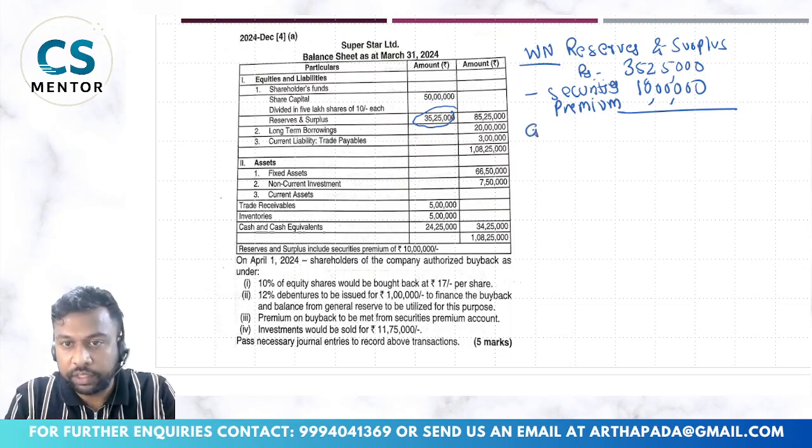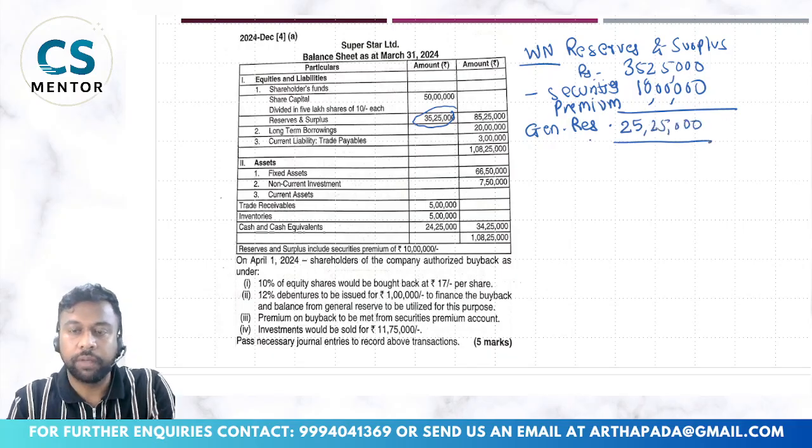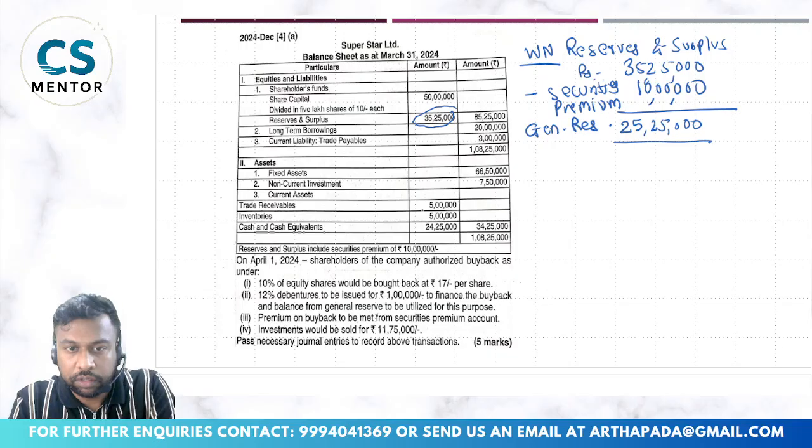We are assuming the rest is general reserve. Whatever is left, 25 lakh 25,000. This is my working note. Next, on 1st April 24, shareholders of the company authorized the buyback. How much? 10% of equity shares would be bought back at 17 per share.